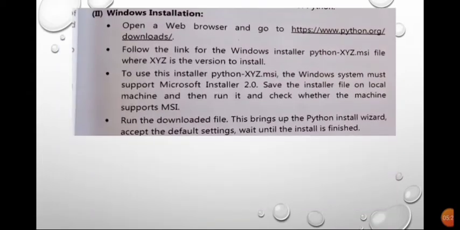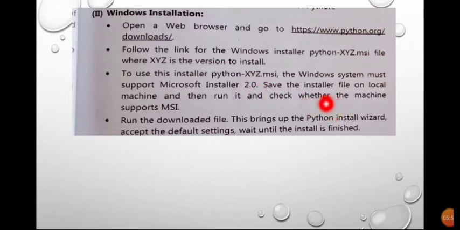Now if the operating system is Windows, then you have to open a web browser, any search engine, then go to this website. Follow the link for the Windows installer python-xyz.msi file, where xyz is the version to install. xyz is the version of Python. To use this installer, the Windows system must support Microsoft Installer 2.0.